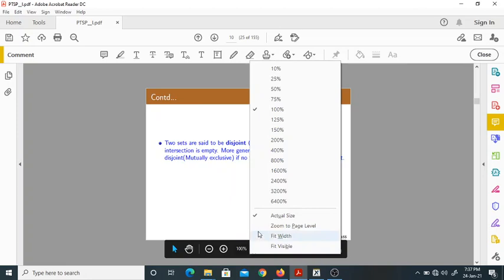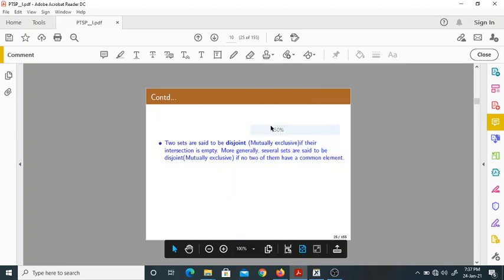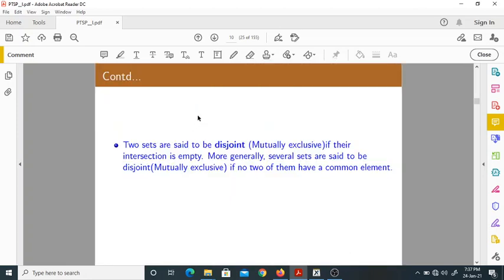Next. Now, we'll consider a few more things. That was about set operations, which I have discussed briefly. Anyway, you might have known all these things already. Now let us consider disjoint sets, which are also called mutually exclusive sets.